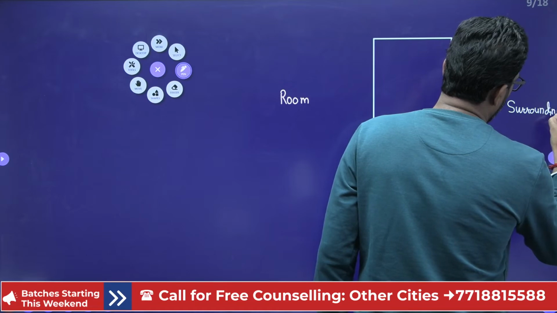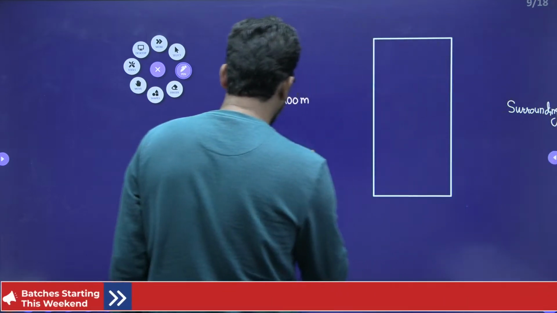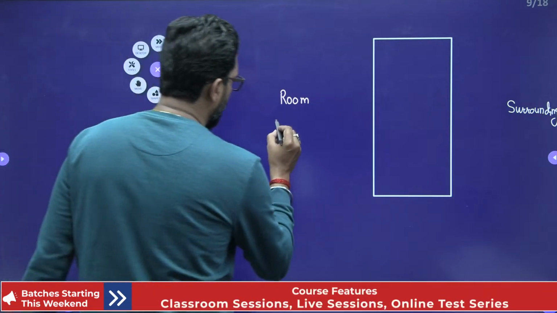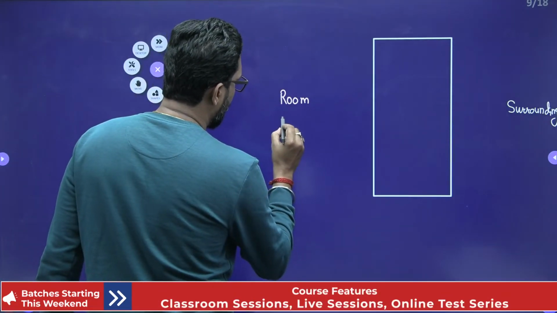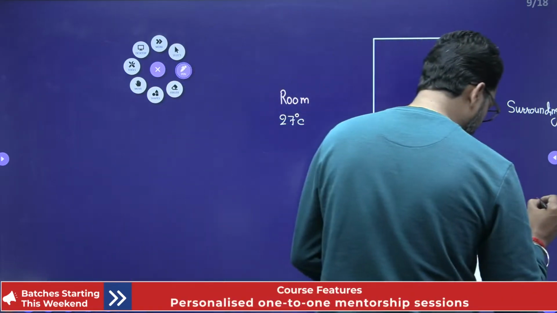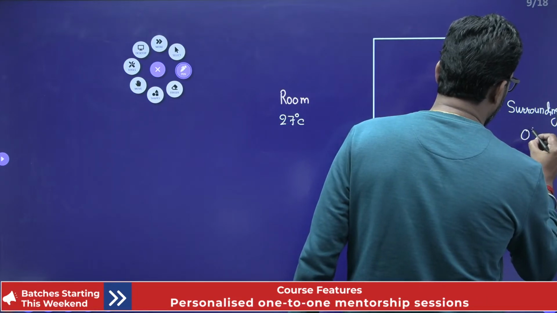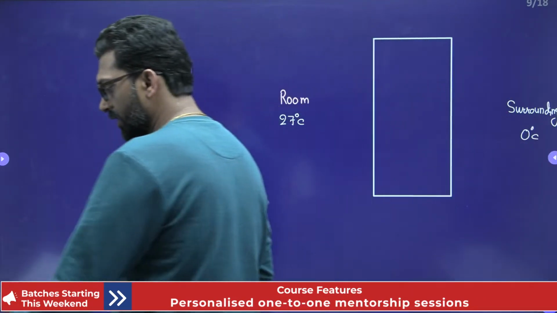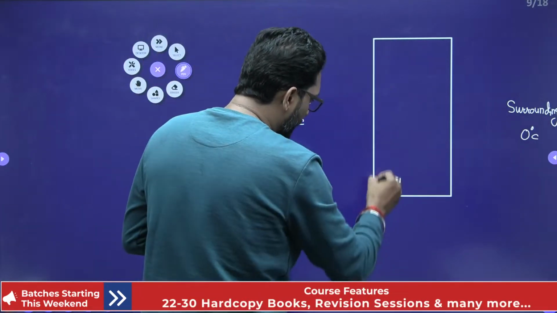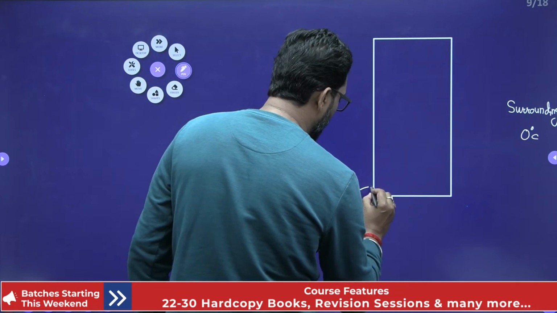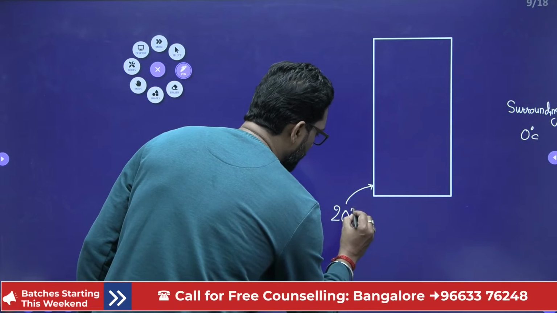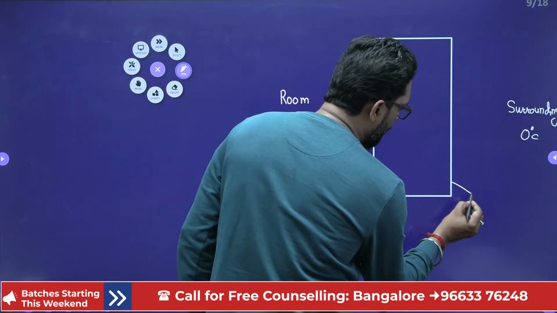The room temperature is given as 27 degree. That means the room is maintained at 27 degree centigrade, and the surrounding is maintained at 0 degree centigrade. Now, the wall surface inside the room maintains 20 degree centigrade, obviously, and the outer surface will maintain 5 degree centigrade.